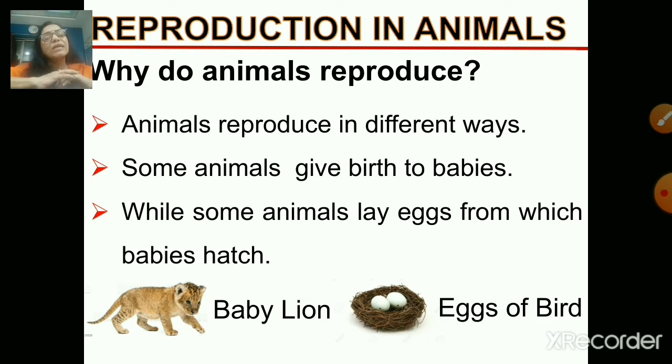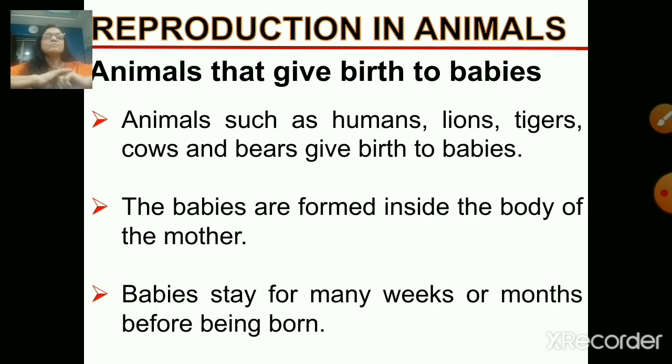Okay, what happens? The babies are formed inside the body of the mother. In case of mammals, the baby is formed inside the body of the mother, and the baby stays for many weeks or months in the body of the mother before it is born.